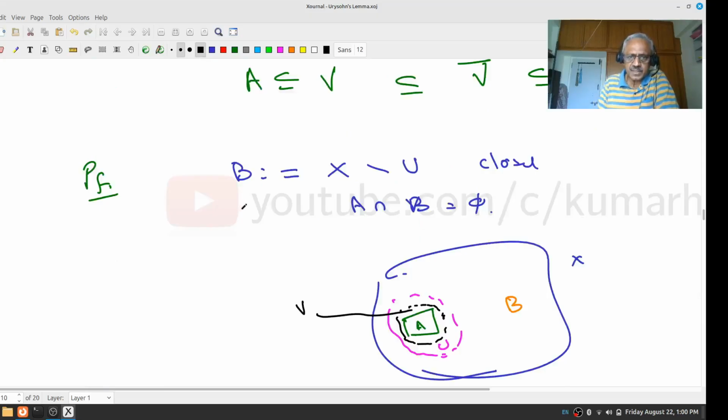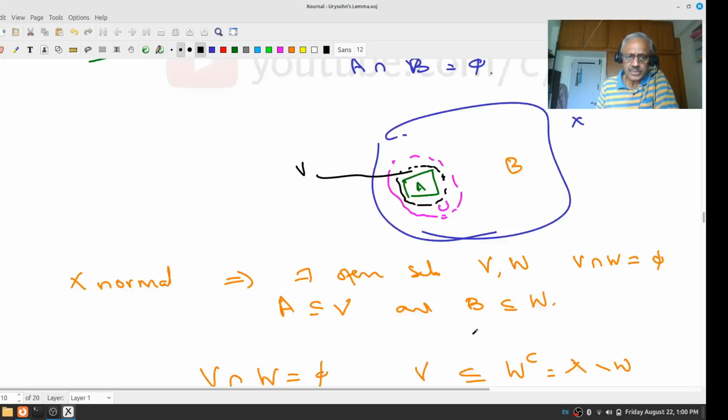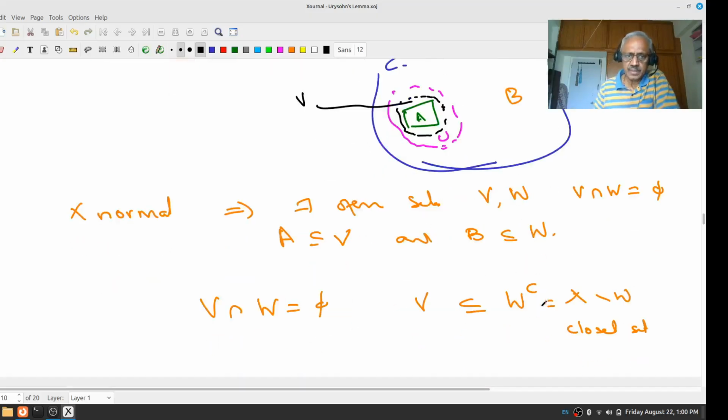The trick is this picture. Define B to be the complement of U. That will be a closed set. Since X is normal, A and B are disjoint closed sets, therefore there exist disjoint open sets V and W, with A contained in V and B contained in W. Now V intersection W is empty, so V is contained in W complement.